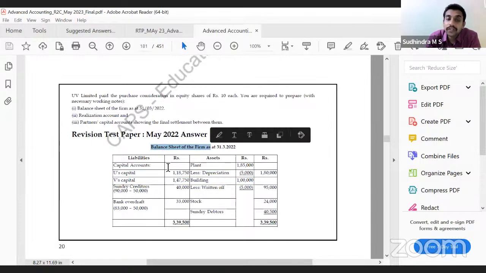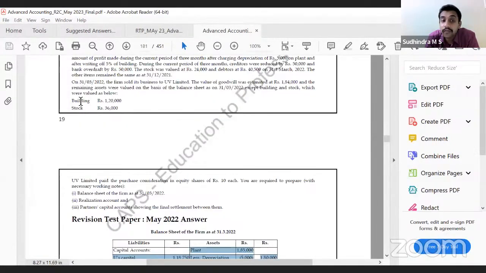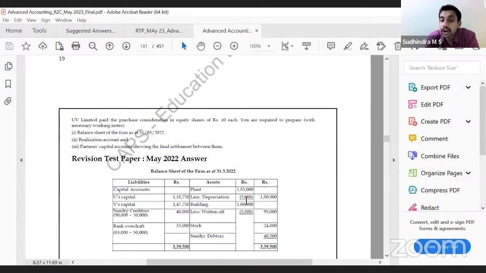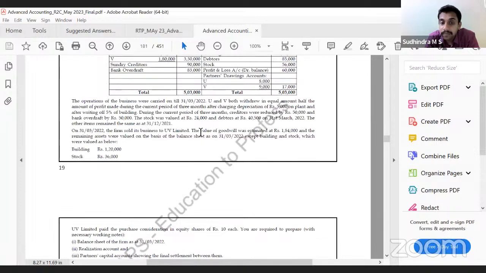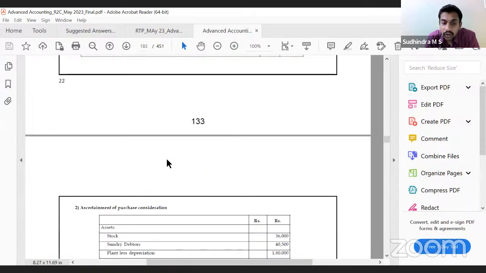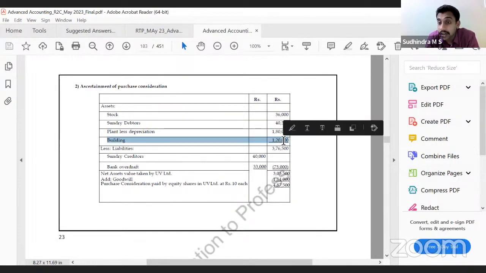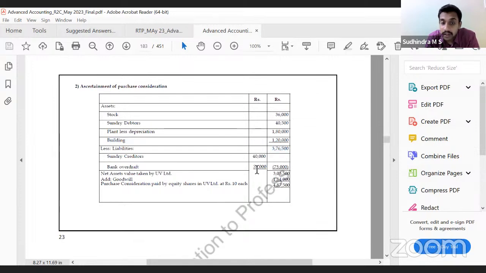Once you are done with the balance sheet of the firm, you have to calculate what? Purchase consideration. What are they telling? Same values as on 31st March 22, except for building and stock. Apart from building and stock, you are taking all values the same. One thing extra, what? Goodwill. Correct? So, for ascertainment of purchase consideration, you will take stock at revised value, debtors at book value, plant less depreciation at book value, building at the revised value that they have given. Sundry creditors same, bank overdraft same. To this, you will add goodwill. That gives you the purchase consideration. They have told 10 rupee shares, total number of shares 48,750.